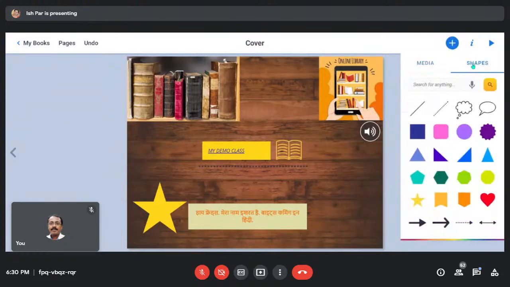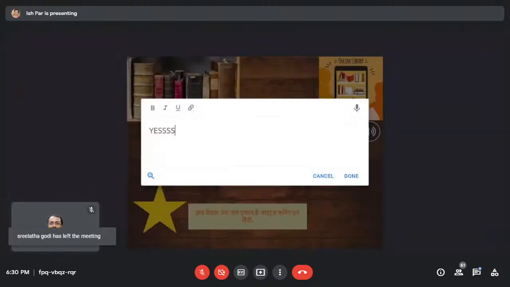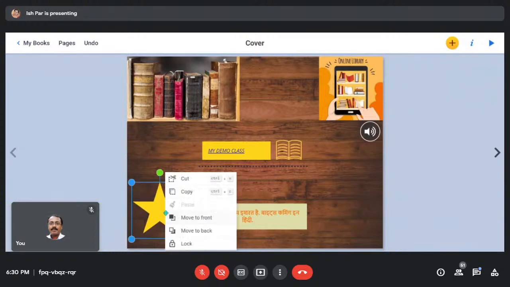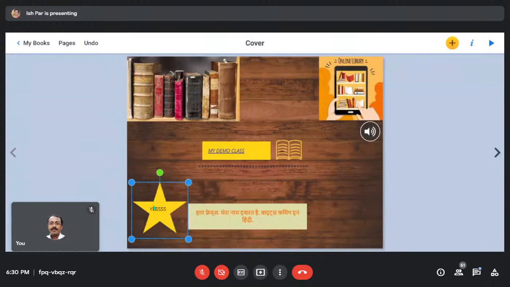If you want to write anything in the shape, then you have to go to media. You have to either take pen or text. Here it is, so yes, it's not visible. I want to take it here. Here I've taken, I'll click on right and move to front. Sorry, move to back. So here, yes, it is visible on this screen.